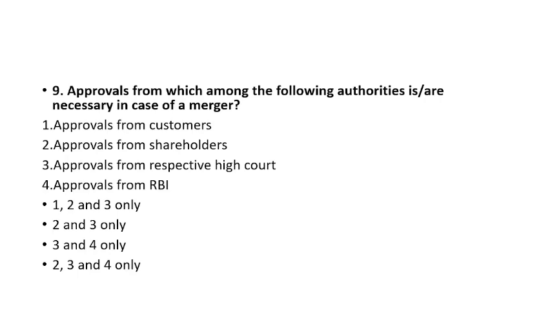Let's see question number 9. Approvals from which among the following authorities are necessary in case of a merger? Approvals from customers, approvals from shareholders, approvals from respective high court, and approvals from RBI. 1, 2 and 3 only, 2 and 3 only, 3 and 4 only, and 2, 3 and 4 only.